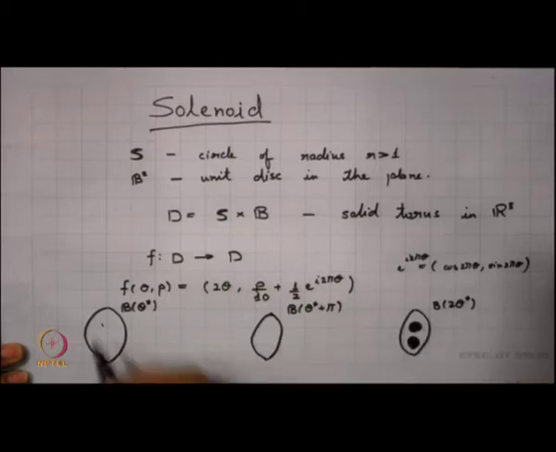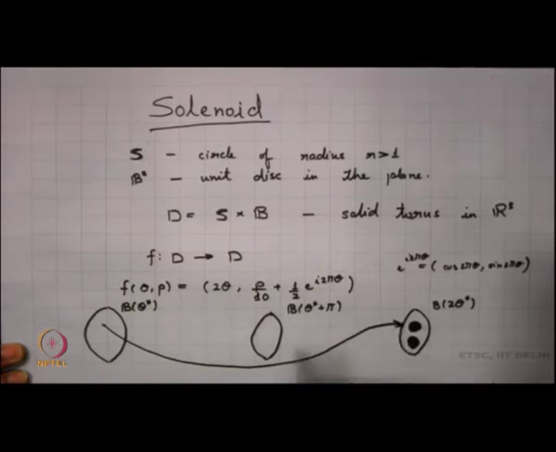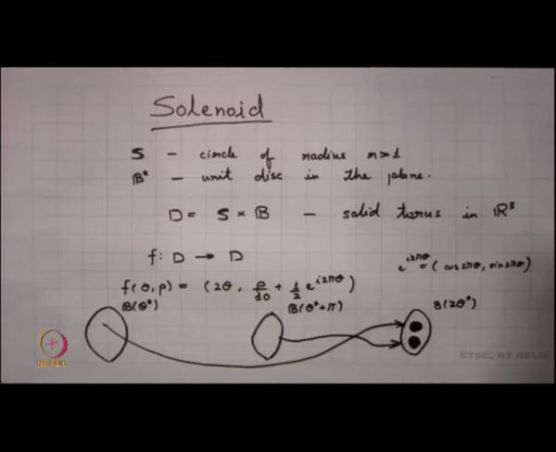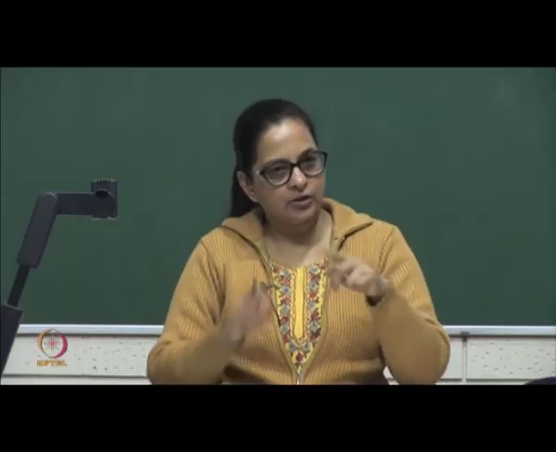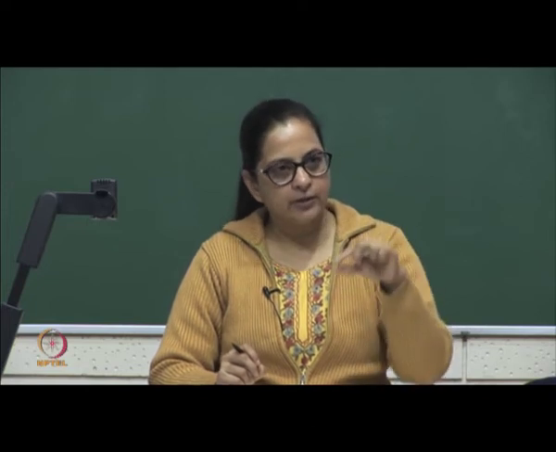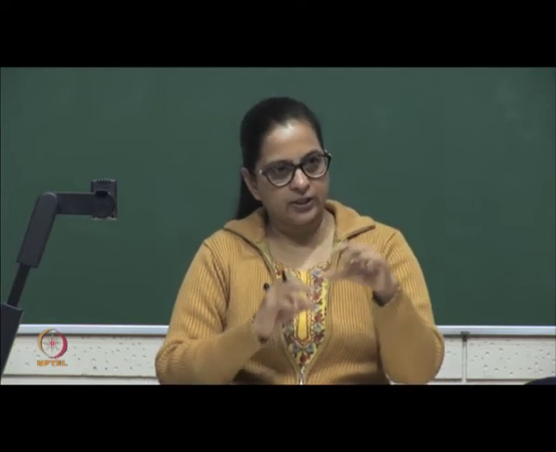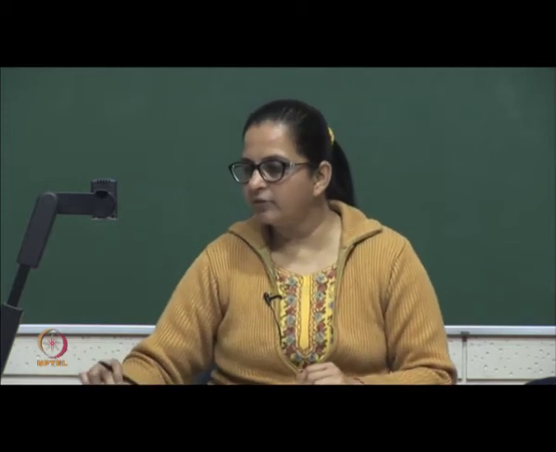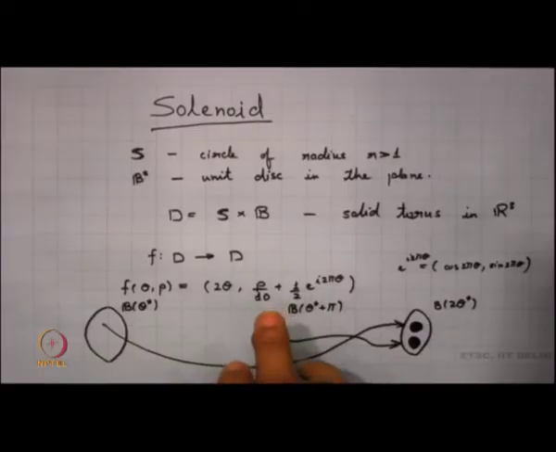So, this disk gets mapped. Basically, I can say that this disk was mapped to this particular part and this disk gets mapped to this particular part. So, what you find is that within that cross section, if you want to look into the image, you will find two disks which are a little bit apart from each other, they do not intersect, and that is why we have reduced the radius here. We have reduced the radius considerably so that they do not intersect. So, what do you actually get in this term?